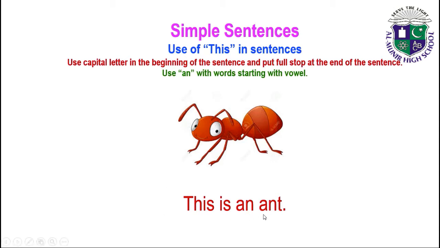This is an ant. Why do we use an here? Why don't we use a? We use an because ant is starting with a vowel. So this is an ant. The first letter should be capital and put a full stop at the end of the sentence. This is an ant. T-H-I-S, this. I-S, is. A-N-T, ant. This is an ant.